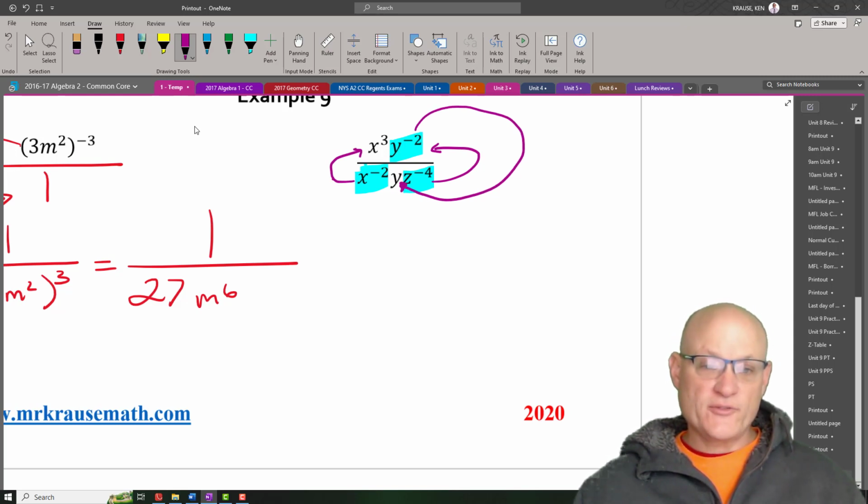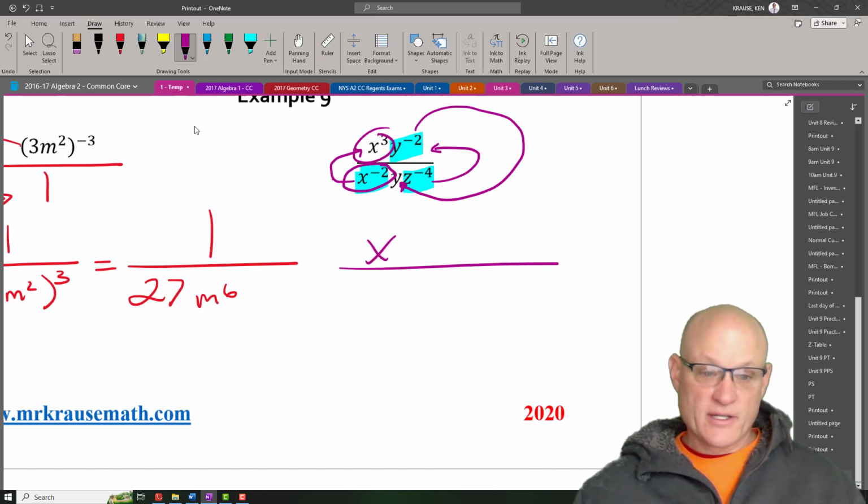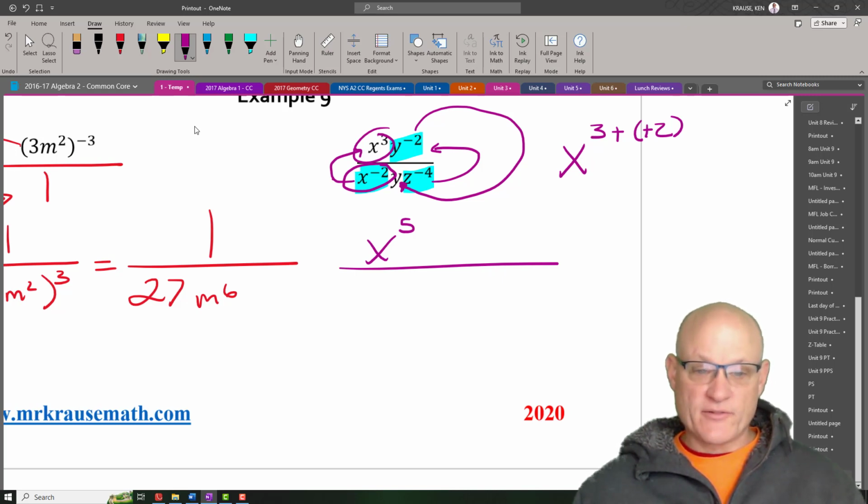So these two are going to go up and combine with these three to make x to the 5th. Now, some people don't like that, but remember the rules of exponents say we subtract them. So this is really x cubed minus negative 2. Well, minus negative becomes plus, so 5, and there it is, x to the positive 5. Now, the z to the 4th just comes up.